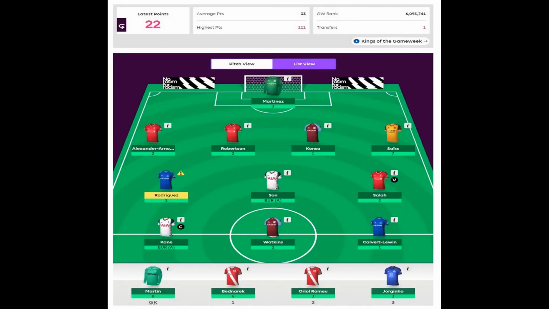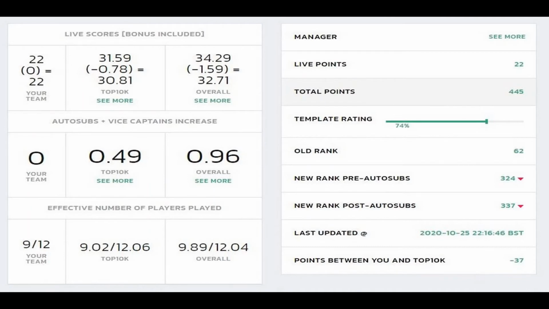This is an FPL manager who has Salah, Kane, Rodriguez and Dominic Calvert-Lewin all in the team. Here is the total point so far after the Arsenal and Leicester match. If we look into the template, it is almost 74%. But despite having a high template rating, there is a rank drop as the template players fail to deliver till now.